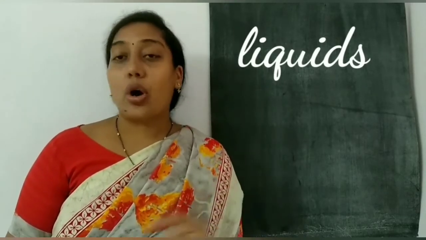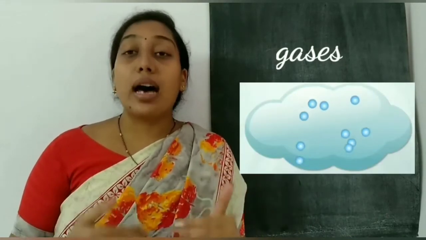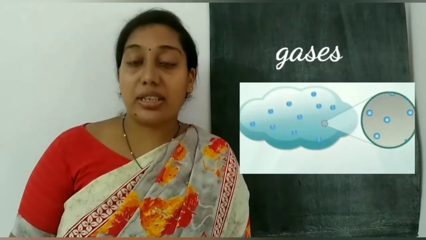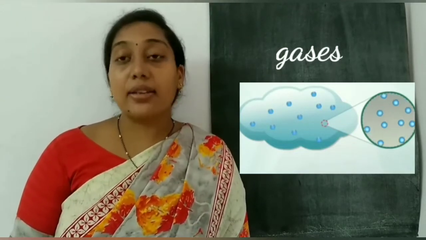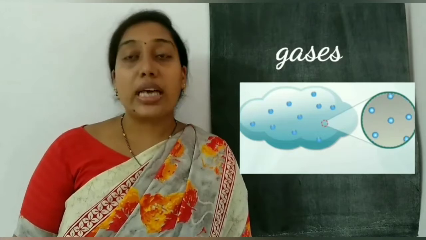What are the examples of liquids? Juice, oil, kerosene, water, etc. And third one, gases. In gases, the particles are far apart from each other. They are not closely packed as compared to liquids and solids. These particles move away from each other. That is the reason gases are also called fluids. So we have two different types of fluids, liquids and gases.